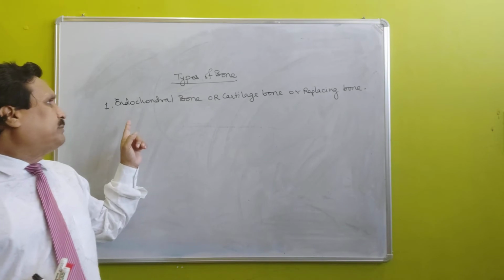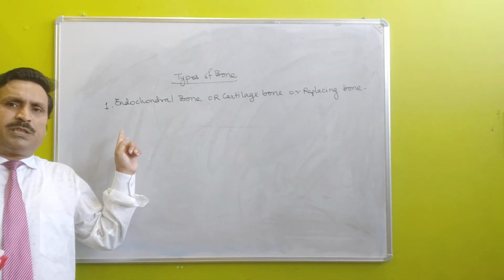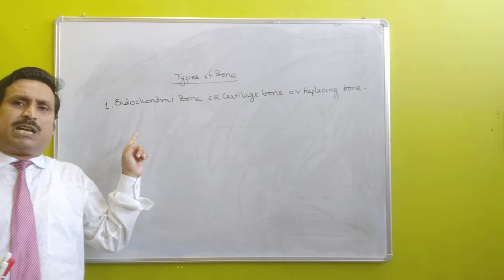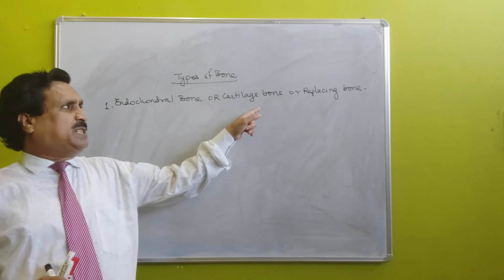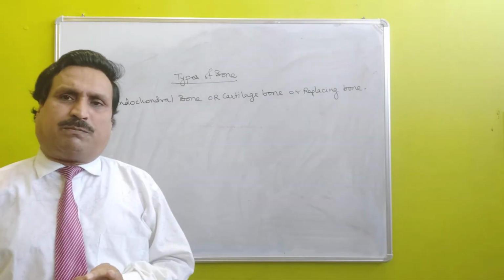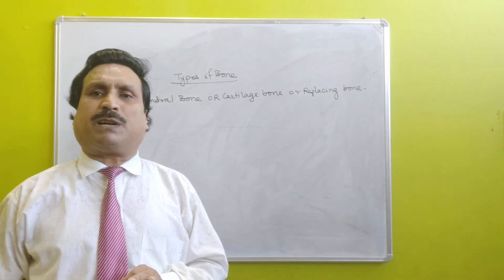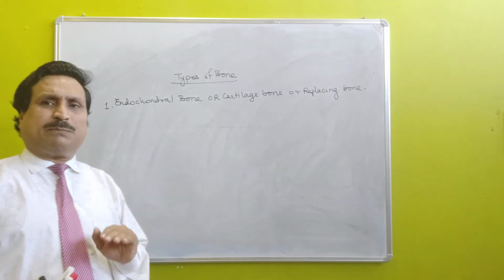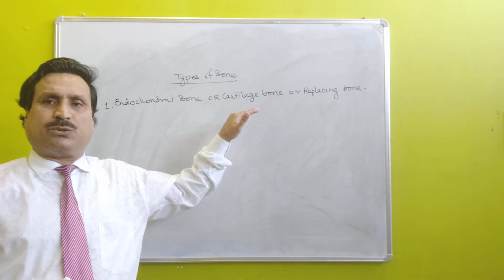Endochondral bone is bone which is formed inside the cartilage. This type of bone is formed by ossification of cartilage, or replacement of cartilage by bony tissues.